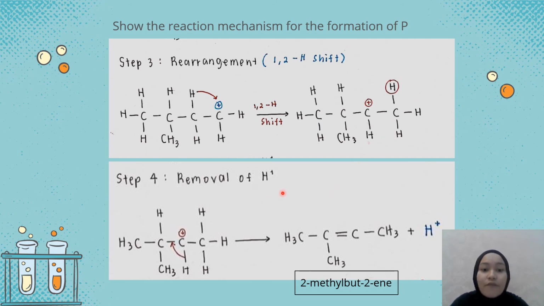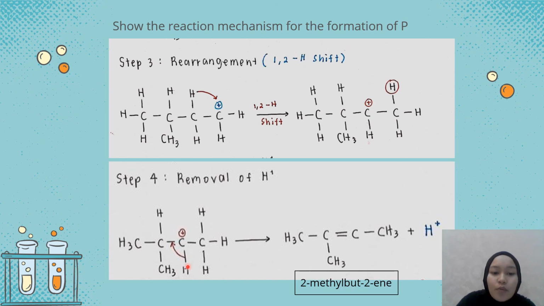Okay, so step 4 is the removal of H plus. As we can see here, at carbon number 2 there is no bonding, so we cannot leave it like this because it's not complete yet. The last step is the removal of H plus. We're going to take the H plus at carbon number 2, from the bond here, and make it become an alkene. An alkene is a double bond.